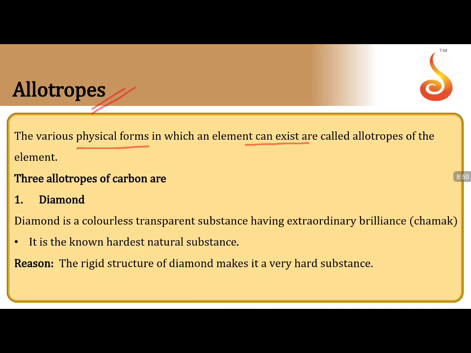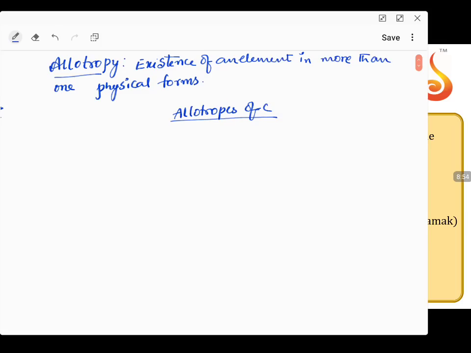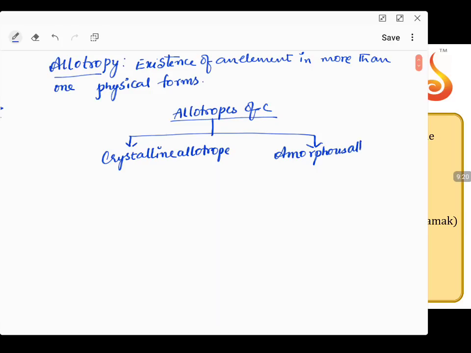Carbon shows a variety of allotropes. Majorly we call them crystalline allotropes and amorphous allotropes.